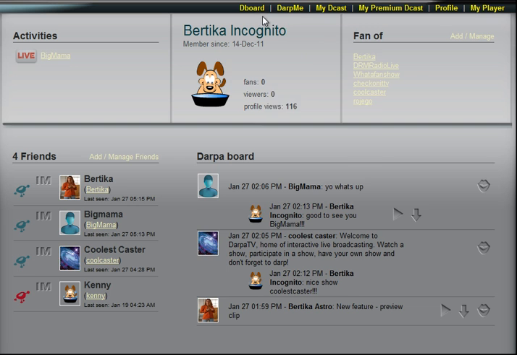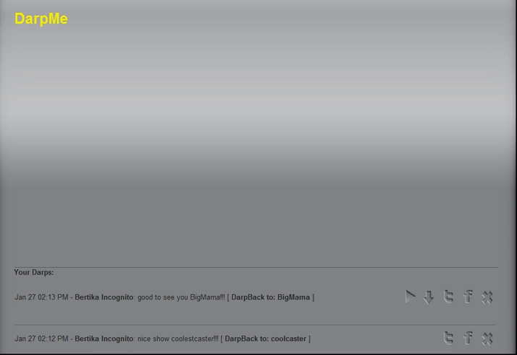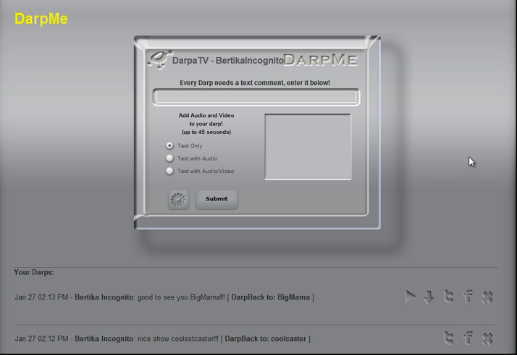On to the DARPs. So from here, it says DARP me. This is where you get to the screen that allows you to put in the DARPs. Now a DARP is kind of like a tweet, if you will, but it's got audio and video components associated with it. So this is the recorder right here. So what I would do is say, "This is my DARP," for example. And if it's text only, I would leave it here. If it's text with audio, I'd click there. And if it's text with audio and video, I would click here.